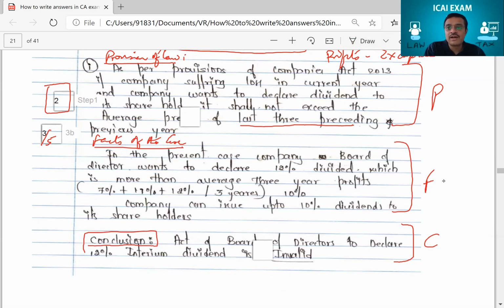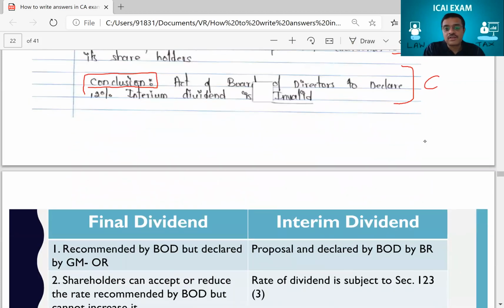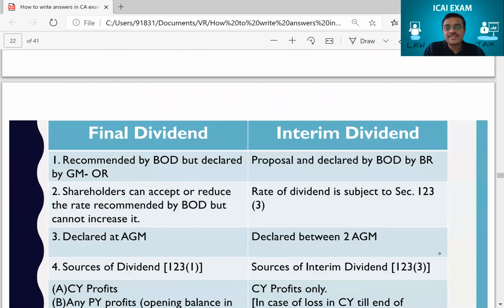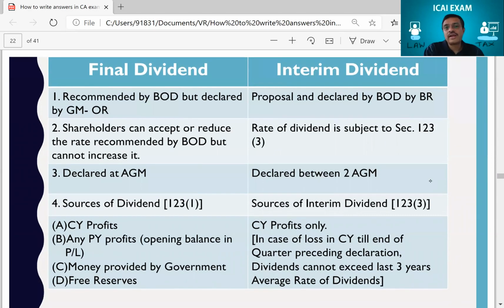Sir, abhi to pura aa gaya, sir. Thank you so much. So I also told you where he lost that mark here. My students would know this because I would have given you this chart in your notes. You would have had this chart in your notes.